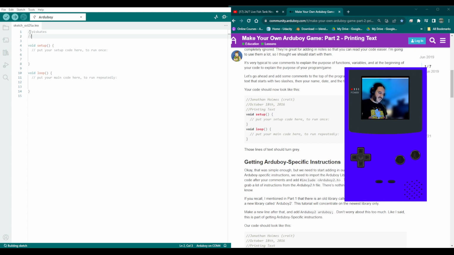It's good to do this though, because then if you look back at the code, you'd be like, "Oh man, I wrote that code on this date." You know what I mean? It's almost Halloween. I have some real old code sometimes when I look at it, and it's from 2011. I'm like, "Whoa, this is just printing text, I guess." All right, let's do it. Save it. Sketch one. I need to spell sketch right.